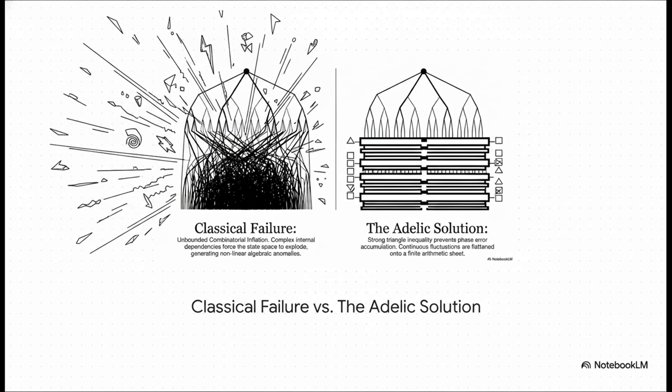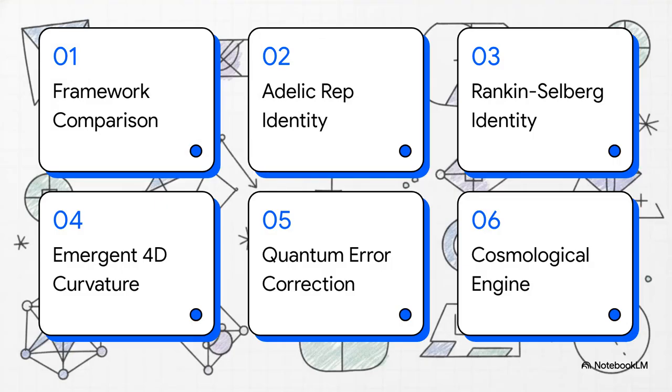But the Adelic solution, it's brilliant. It utilizes the Ayahuasca tower, basically a series of discrete p-adic mathematical filters. By leveraging a strong triangle inequality, the system stops phase errors from accumulating and literally flattens that chaos right onto a finite arithmetic sheet. To really grasp how this works, we're going to hit 6 key areas in our agenda